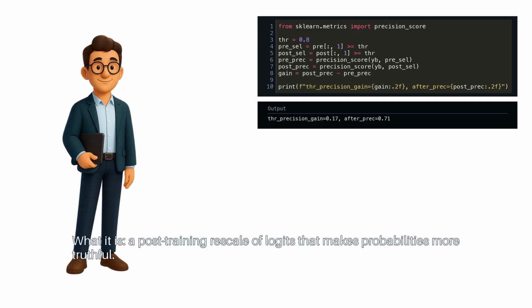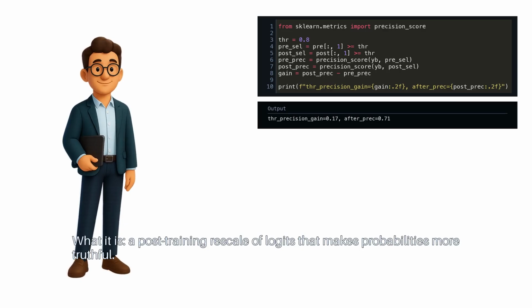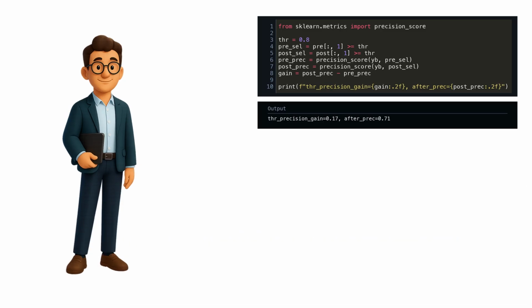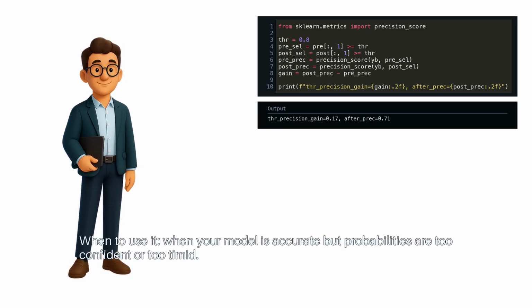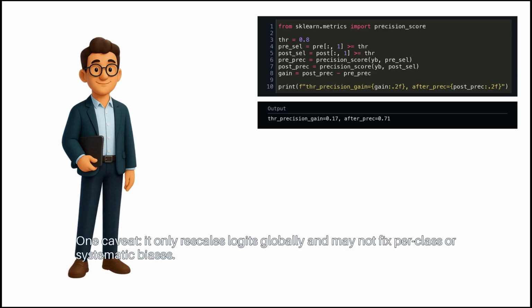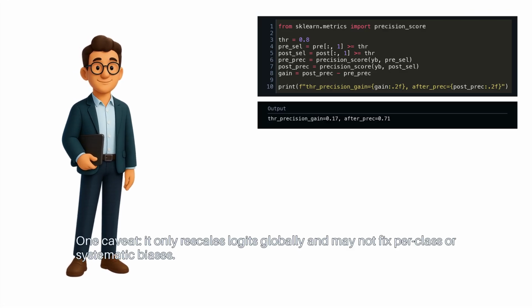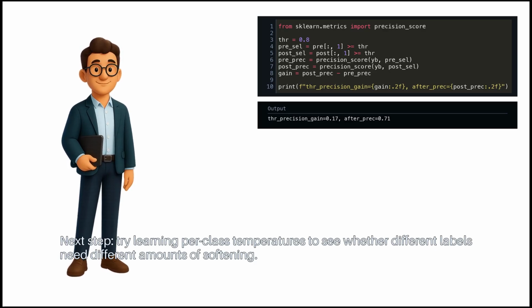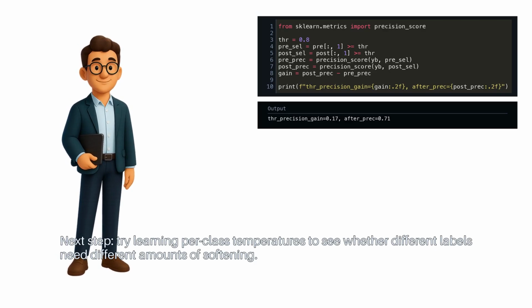Recap. What it is: a post-training rescale of logits that makes probabilities more truthful. When to use it: when your model is accurate, but probabilities are too confident or too timid. One caveat: it only rescales logits globally and may not fix per class or systematic biases. Next step: try learning per class temperatures to see whether different labels need different amounts of softening.